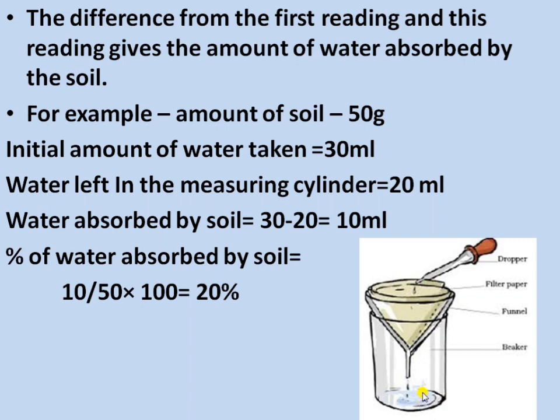Okay, and the difference from the first reading and the last reading gives the amount of water absorbed by the soil, that is 20%. Okay, so you have to repeat this activity with different types of soil.